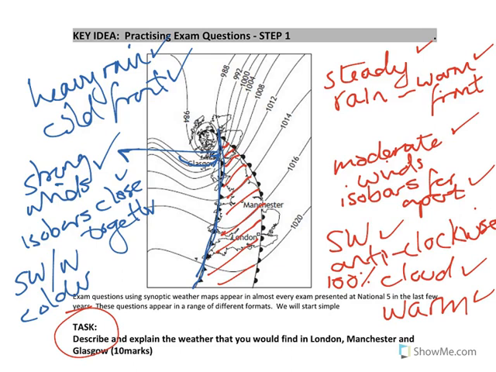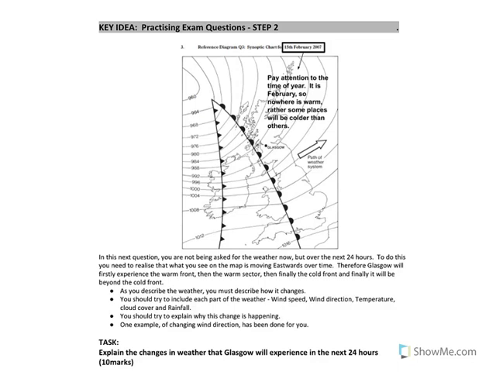Now, let's just look at the next question. This is a little bit different. So we have Glasgow on our map, and you are asked to explain what's the weather going to do over the next 24 hours. This piece of information is also important because it means that our warm front, which is there, and our cold front will be arriving at some point in the next 24 hours. So the first one to get there is going to be the warm front, then there'll be the cold front which will come afterwards. Okay.